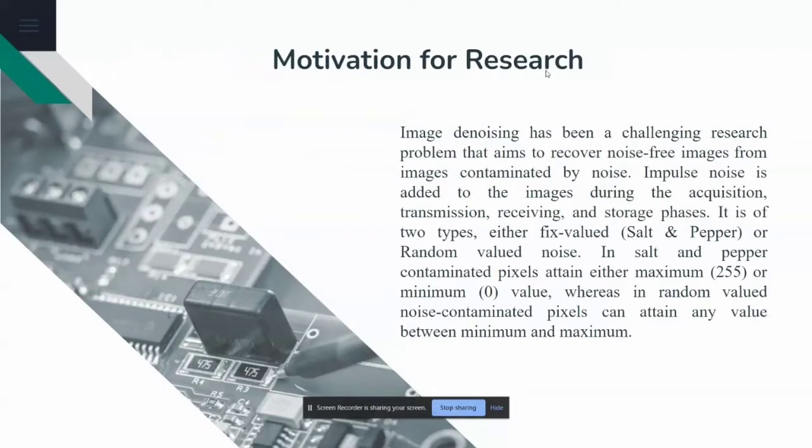Image denoising has always been an issue for the researchers and it aims to recover noise-free images from the contaminated ones. Impulse noises added to images during the acquisition, transmission, receiving, or the storage phase. Noise can be of two types. It can either be a random valued or a fixed valued. Salt and pepper noise is a fixed valued noise which can either attain 0 or 255 when corrupted. Whereas in random valued noise, contaminated pixel can attain any value.